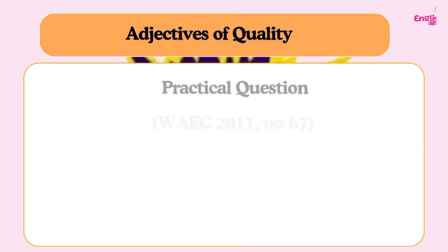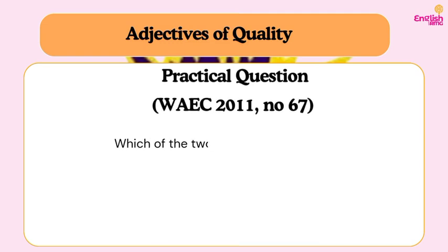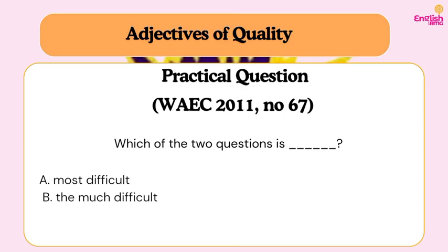Do you understand? So let's move on to another question, which is question 67 from the 2011 past question. It reads, which of the two questions is dash? Our comparison here is going to be between two. So we have A, most difficult, B, the much difficult, C, the most difficult, D, more difficult. Our answer cannot be most difficult because we already said most is the superlative, which is for three or more.